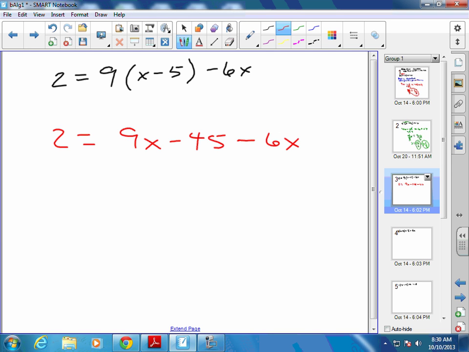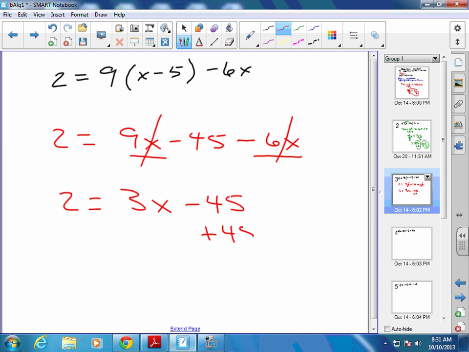Okay, everybody getting that once they distribute? 9x minus 45 minus 6x. What do we got to do on the right here before we finish solving? 9x and the 6x, what are we going to do with those? Combine them, right? What's 9 minus 6? So now simplify that down to 3x minus 45. Anytime you've got variables on the same side, you got to collect like terms, and then you can finish solving.